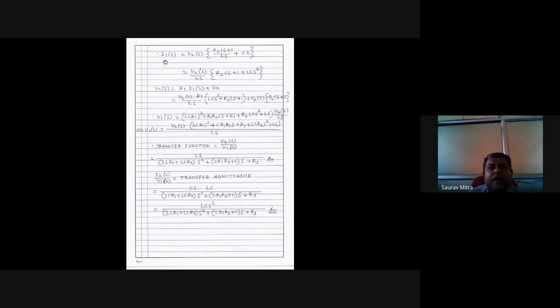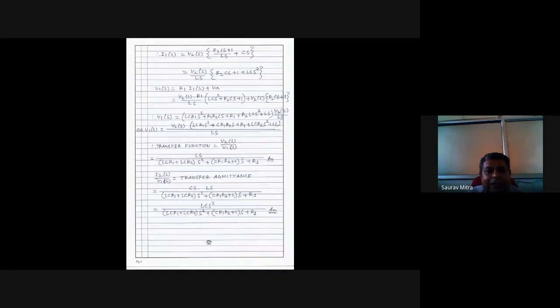Yes, sir. This whole substitution is understandable. So first I have found equation of I2S as CS into V2S. Next I have found VA is equal to V2S into 1 plus R2CS. Third line, I am finding the KCL at node VA. Incoming current is I1, outgoing current is I2, and outgoing current is VA by LS. So there, VA I have substituted as function of V2, and I2 also I have found as function of V2. So just see this I1S and just see this right side equation. And next page, if I go, you'll be finding that I1S is given only by V2S. So it's a relationship between I1S and V2S.